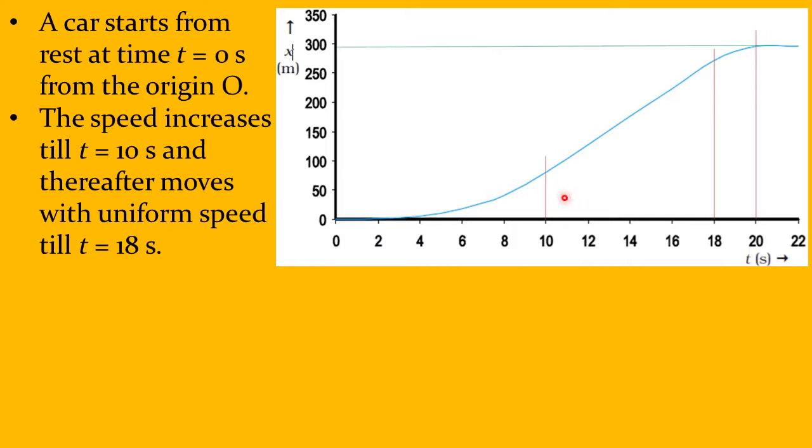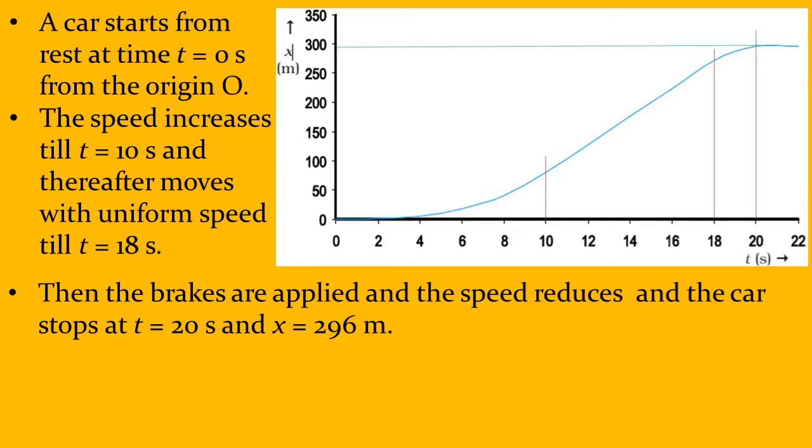What did we say earlier? Uniform speed means the graph is a straight line. And for increasing speed, the graph has an increasing slope. And at 18 seconds, brakes are applied. And after the brakes are applied, the speed drops. Correct? And ultimately, it stops at time t equal to 20 seconds.